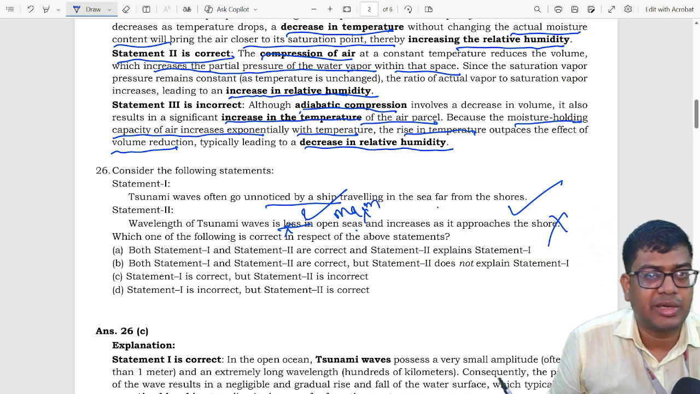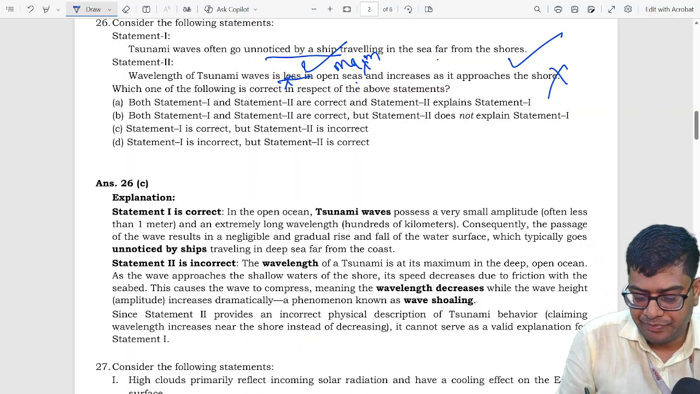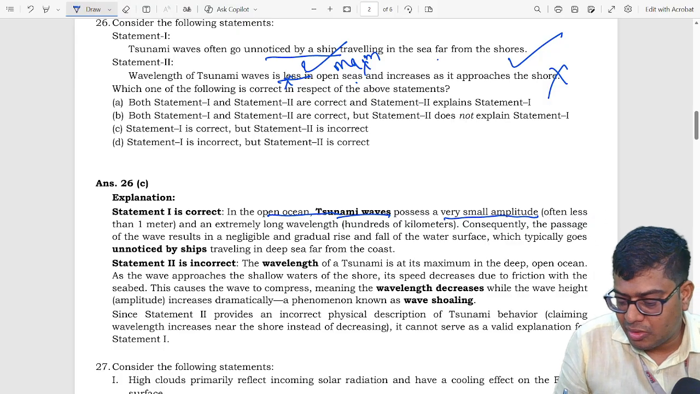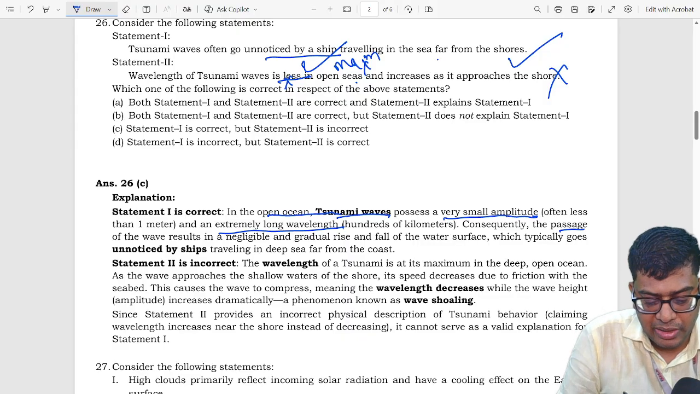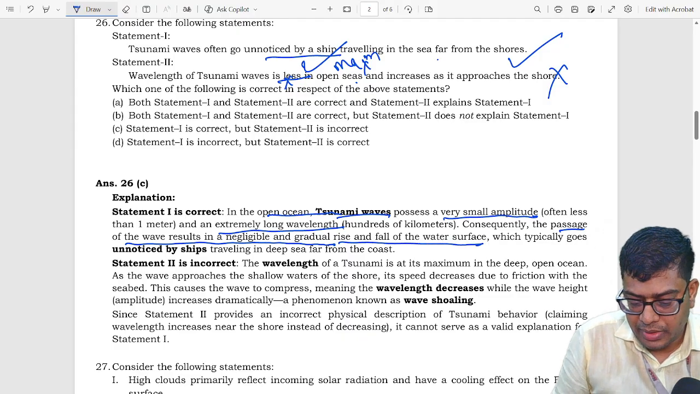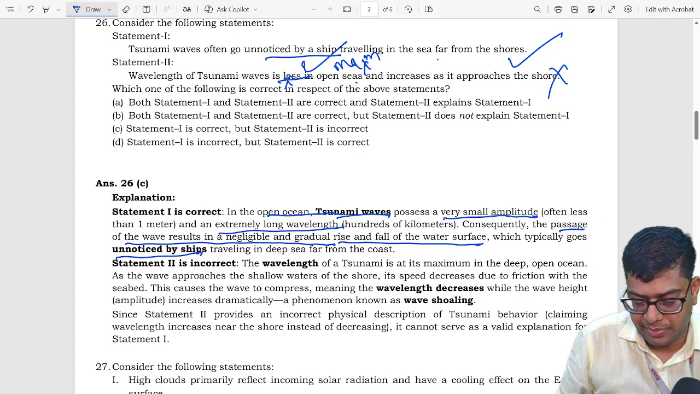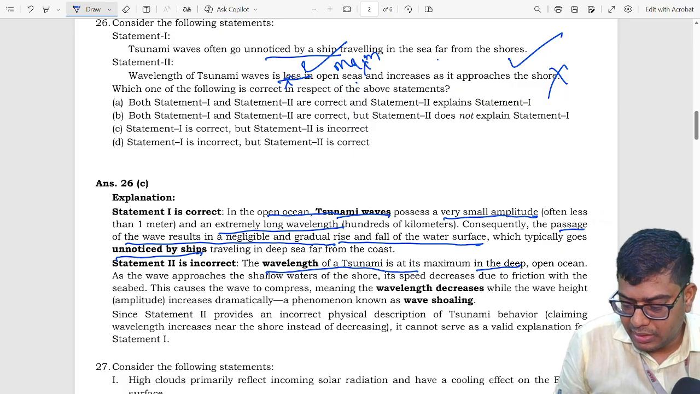So let's move towards our explanation. The explanation says statement 1 is correct. In the open ocean, a tsunami wave possesses very small amplitude and extremely long wavelength, which results in negligible and gradual rise and fall of water as the wave passes, which typically goes unnoticed by the ship. Statement number 2 says the wavelength of a tsunami is maximum in the deep ocean,